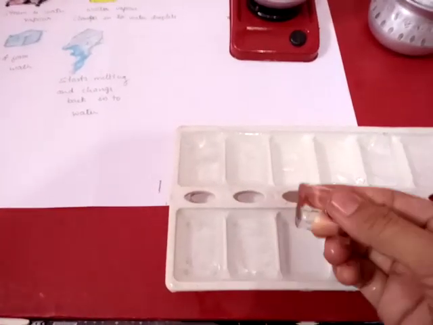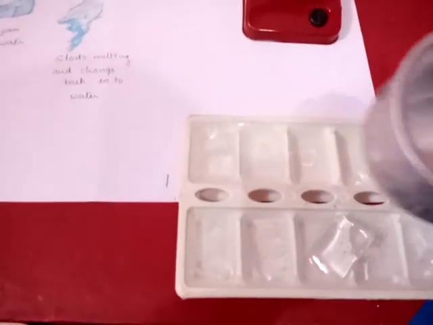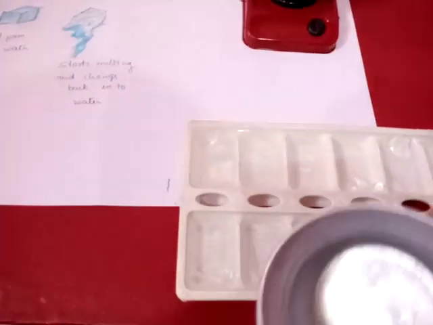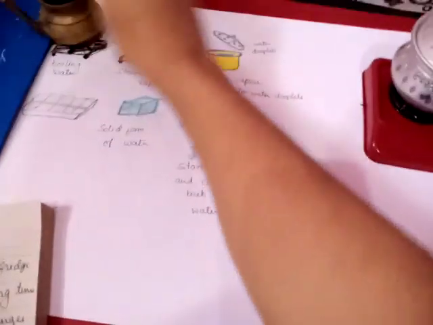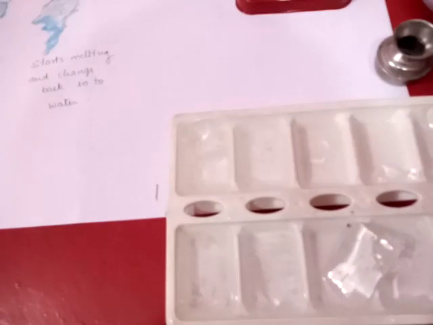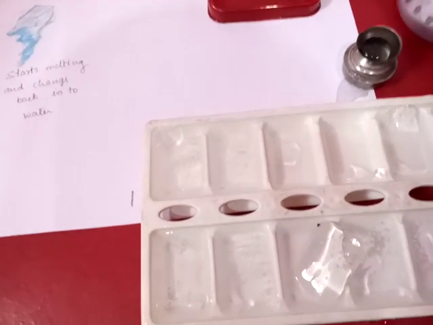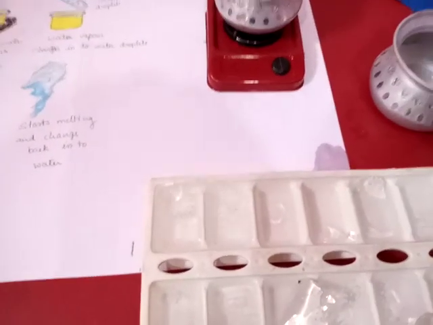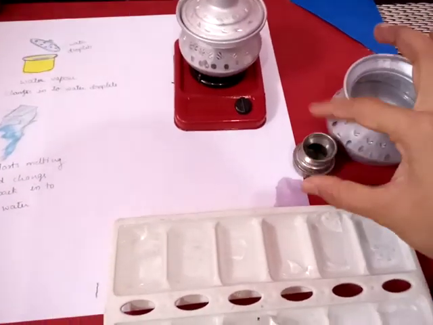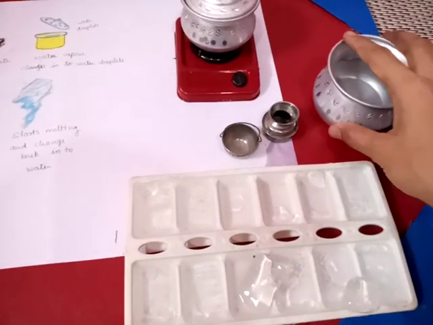Water itself is the liquid form. Liquid is something which can move easily from one place to another, and water does not have any shape. It takes the shape of the vessel you fill it in, maybe a bucket, a small pot, or any other vessel.